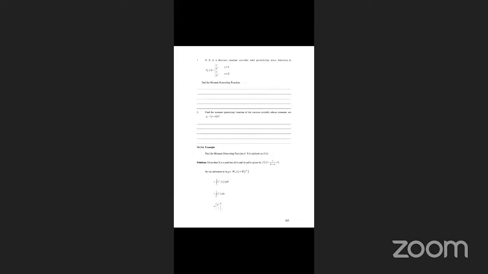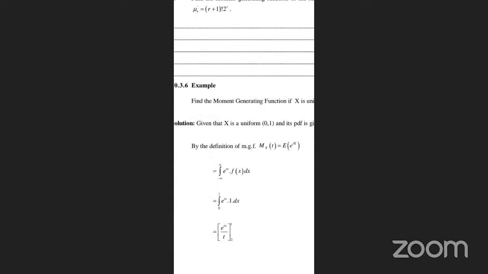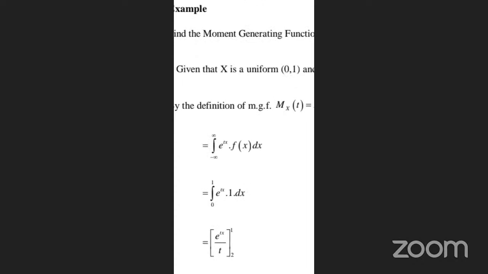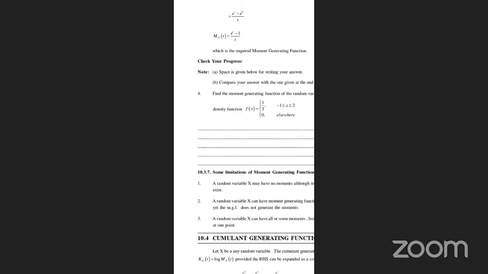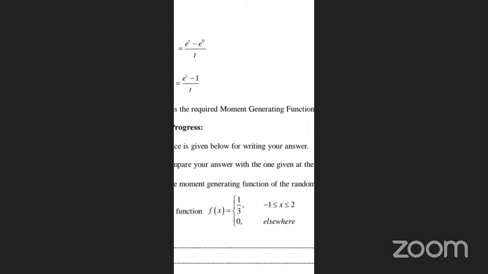Another example you have to learn here: find the moment generating function when x is uniform on 0 and 1. So f of x is equal to 1 by (b minus a), which is 1. So the MGF, M of x of t, is equal to integration from minus infinity to infinity of e power i t x f of x dx, which is integration from 0 to 1 of e power t x times 1. Correct or not? Yes, sir. So integration is e power t x by t, from 0 to 1. We can write here (e power t minus e power 0) by t. That is M of x of t is equal to (e power t minus 1) by t, which is the required moment generating function.